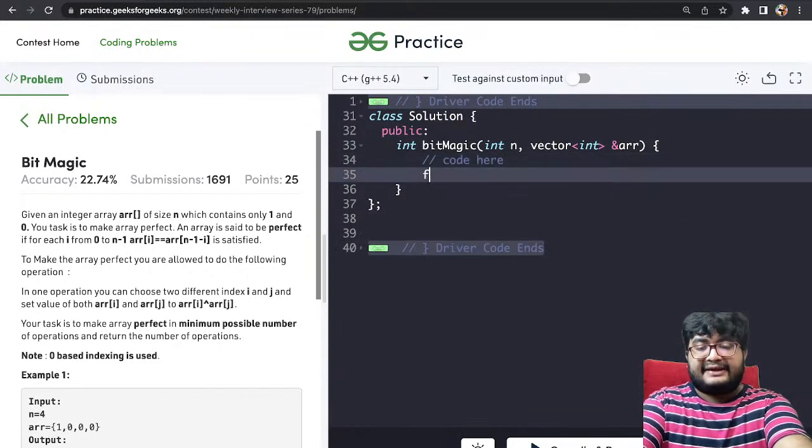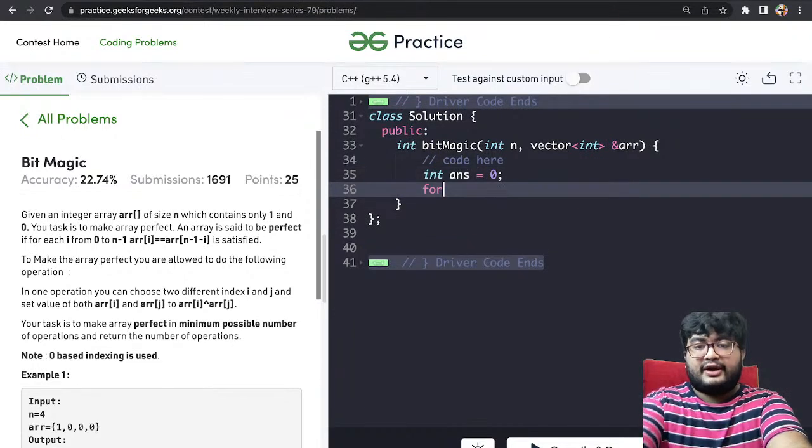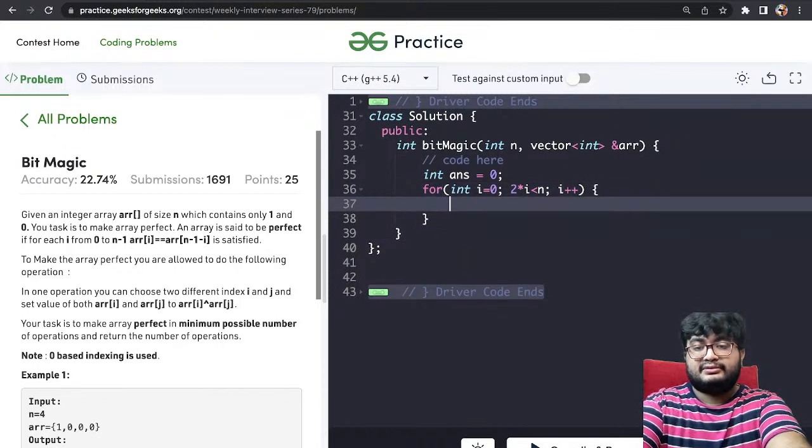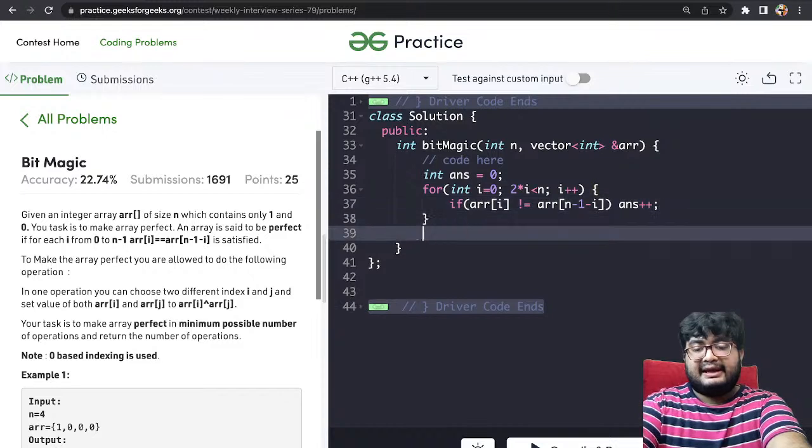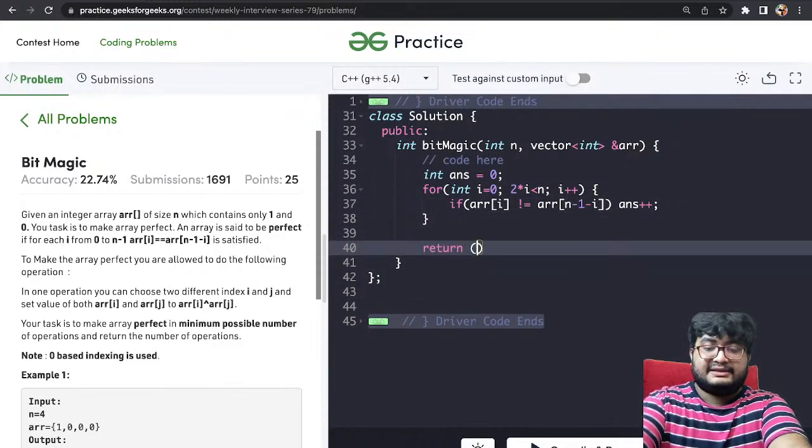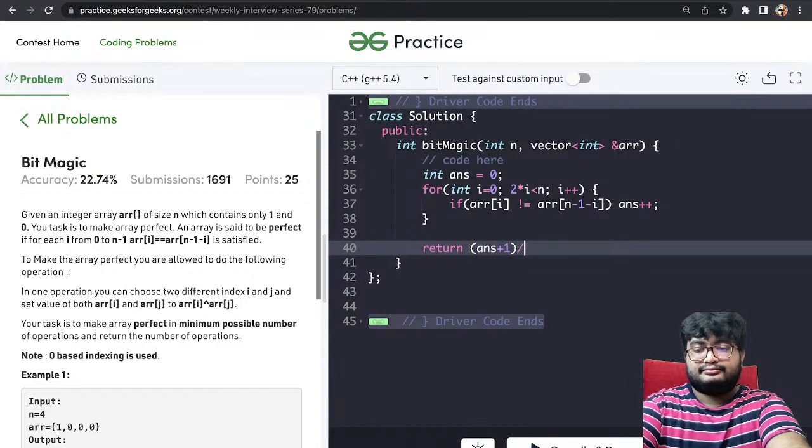So pretty simple code, we'll just go through: int answer equals 0, for int i equals 0, i less than n by 2, or 2 into i less than n, i plus plus. If arr[i] is not equal to arr[n minus 1 minus i], in that case answer plus plus, and return (answer plus 1) by 2.